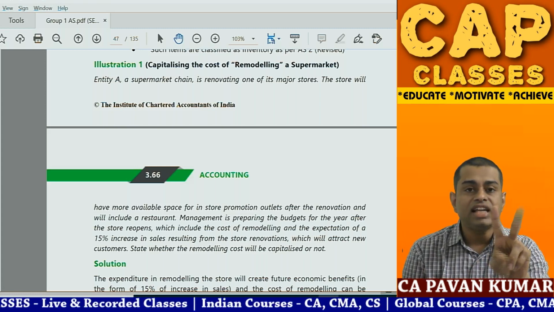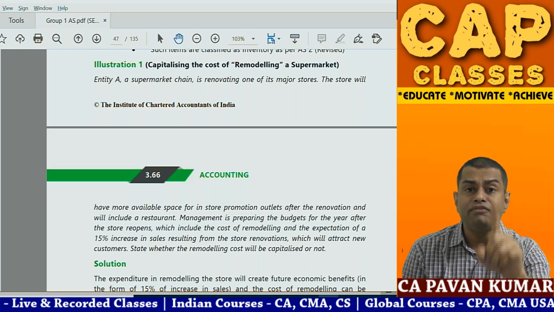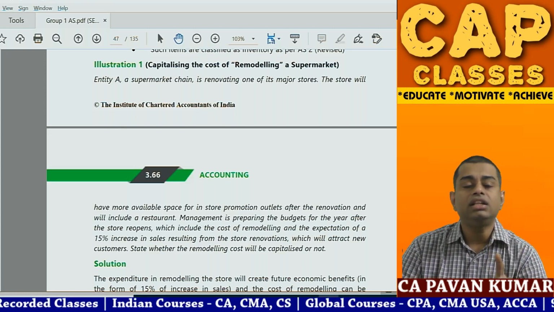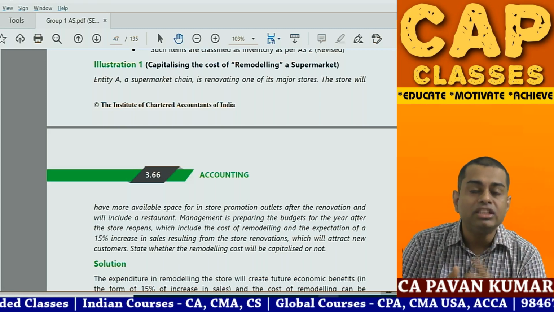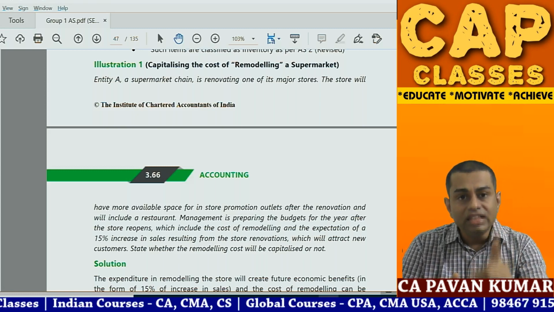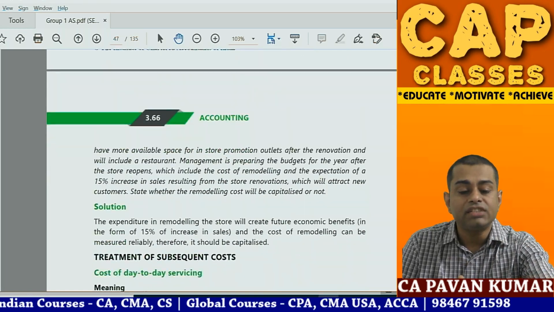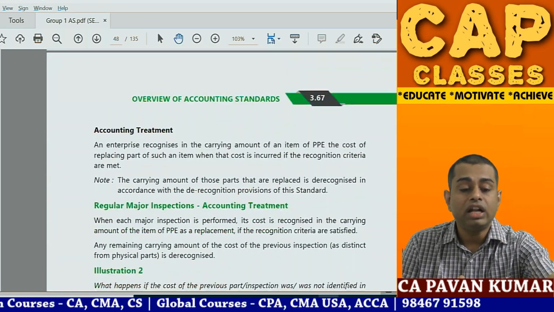Both the conditions are satisfied in this question. Clearly they are saying that 15% sales revenue will increase. So what are you waiting for? And another thing, obviously when you are renovating, you know how much cost you are incurring for that. So this expenditure can be capitalized and subsequently depreciation will be provided. That's it. So that is your question number 1.